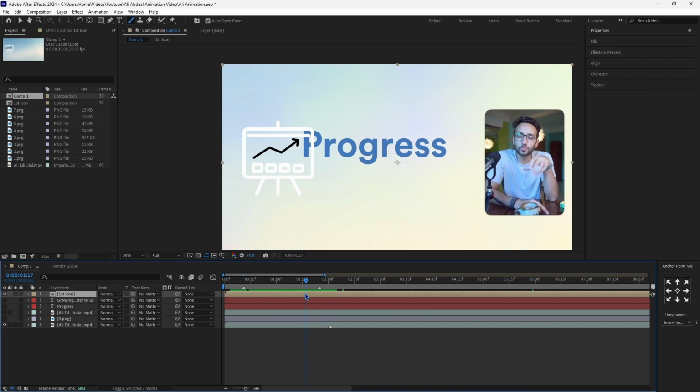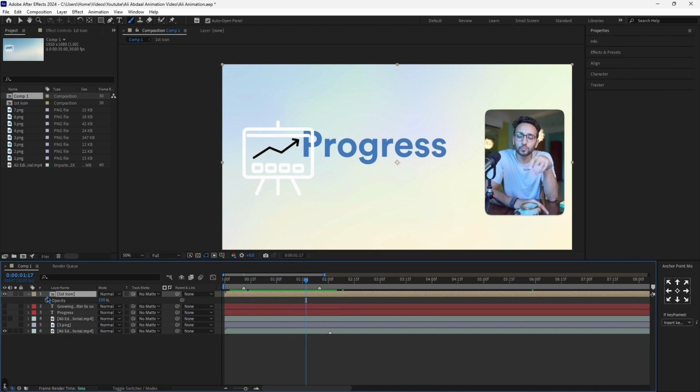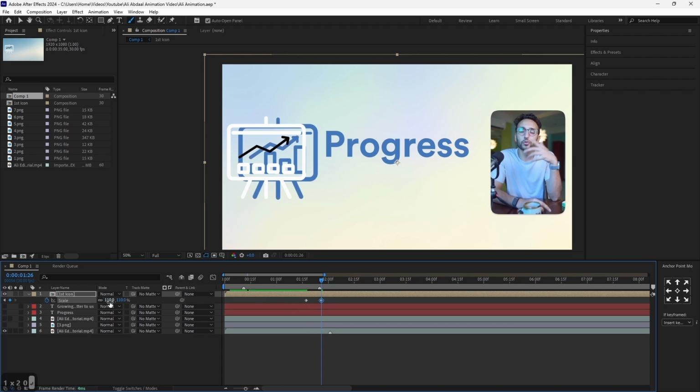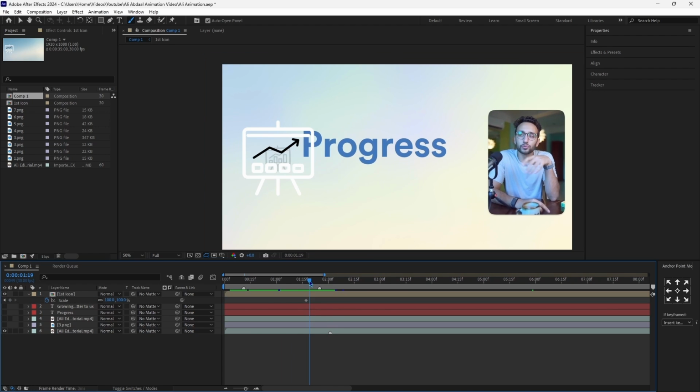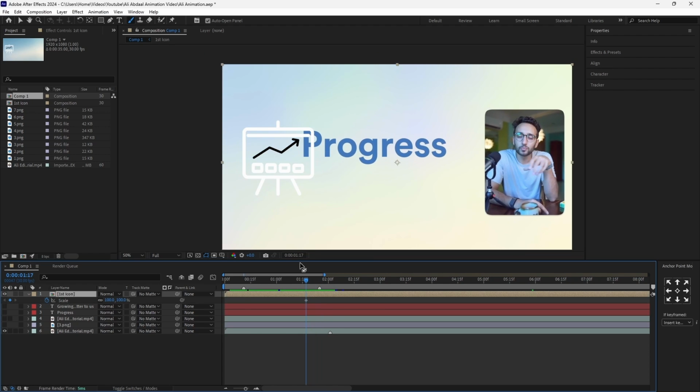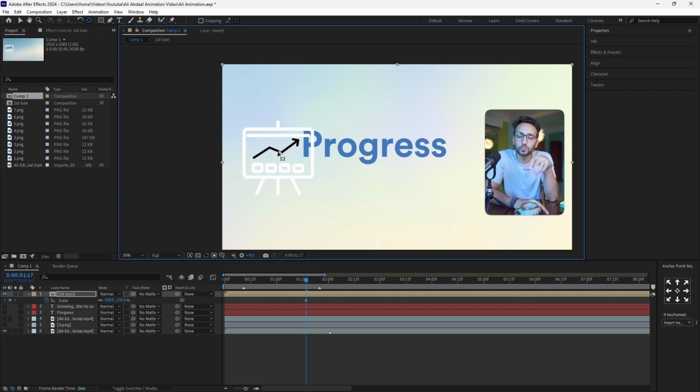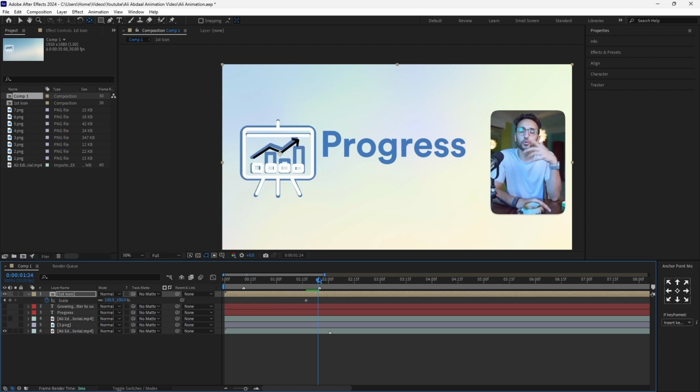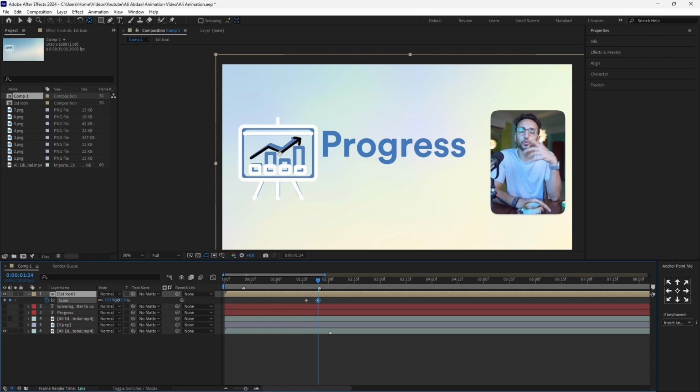So as you can see here, it starts. So I'll click on opacity and scale, around 110 on scale. Before actually moving the scale, we need to center our anchor point in the middle of this thing, so that if I now scale it up, it's going to scale around the center of our image.